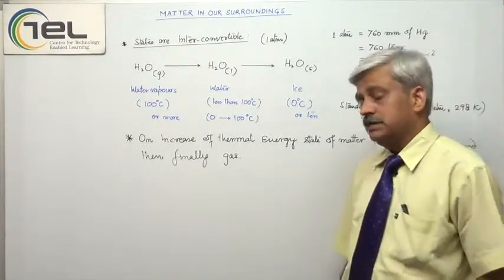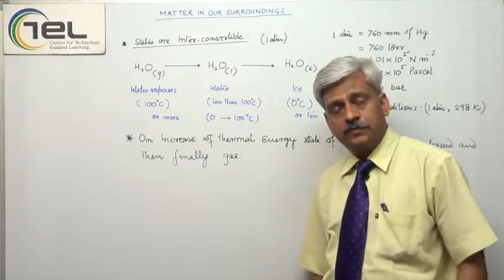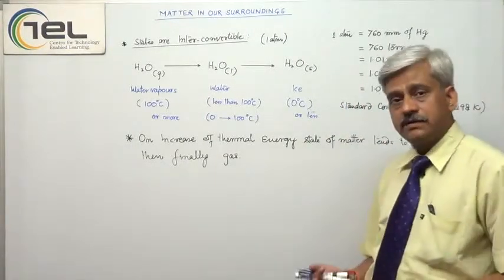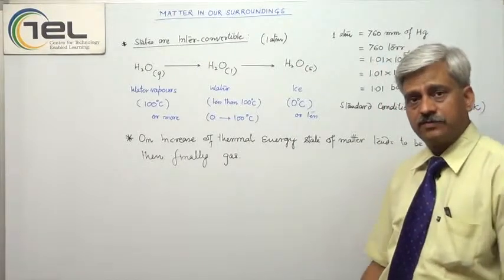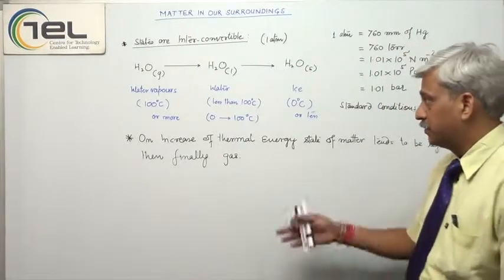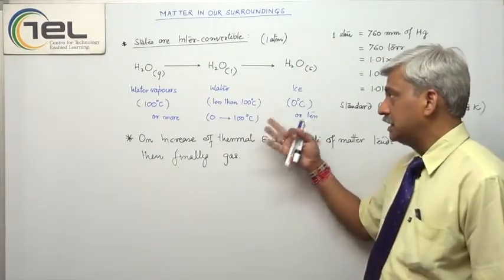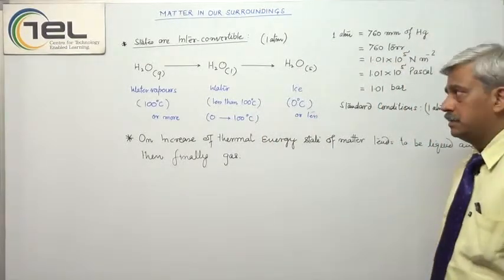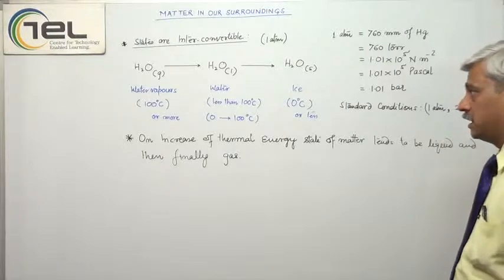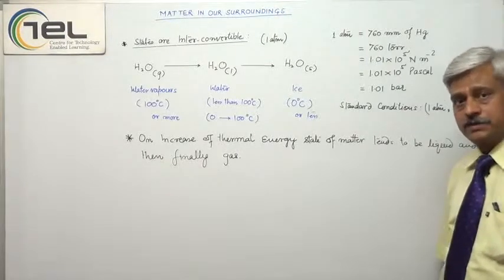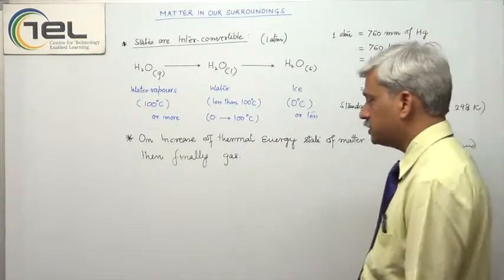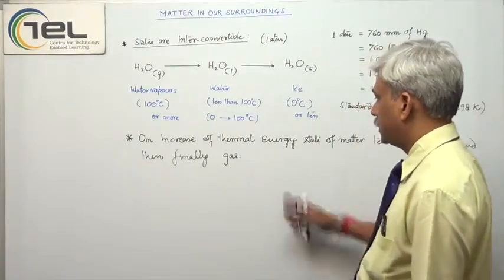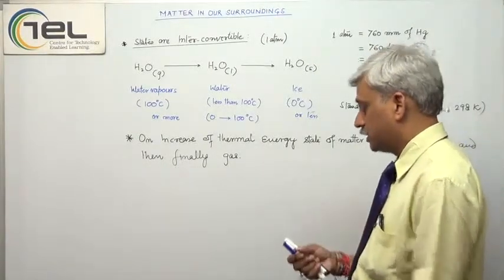But when the same water we put on a gas burner, then what happens? Again the temperature increases because the heat is given from the burner. The temperature increases, and when the temperature reaches the level of 100 degrees Celsius, now the boiling takes place and it converts into the water vapors. So this is the mechanism behind, and this all depends upon this term, the thermal energy.